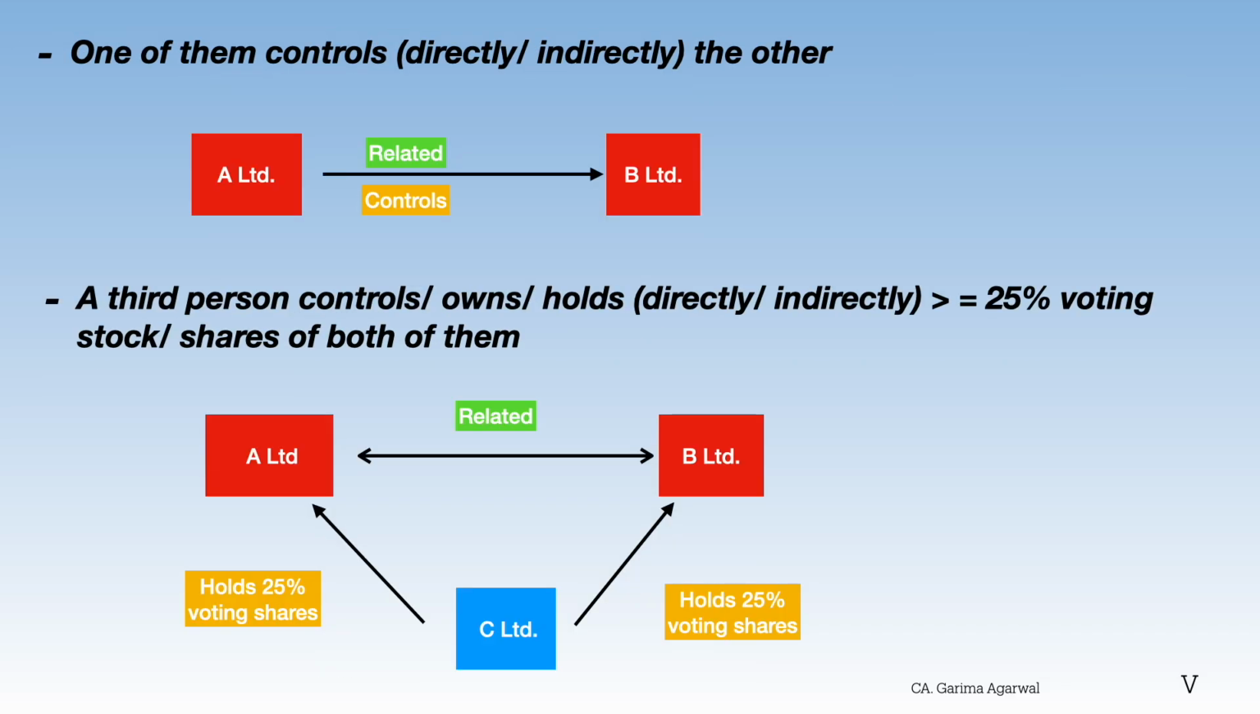Related persons also include one of them controls, directly or indirectly, the other. So as per the example, if A Limited controls B Limited, both these companies are related persons. Then related person also includes a third person who controls, owns or holds, directly or indirectly, more than or equal to 25% of voting stock shares of both of them. So now let's suppose C Limited owns more than 25% of the shares of A Limited and B Limited. Then A Limited and B Limited will also become related persons.